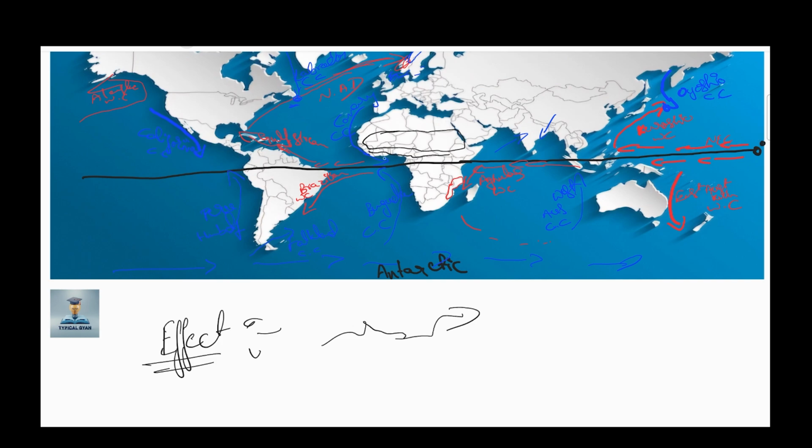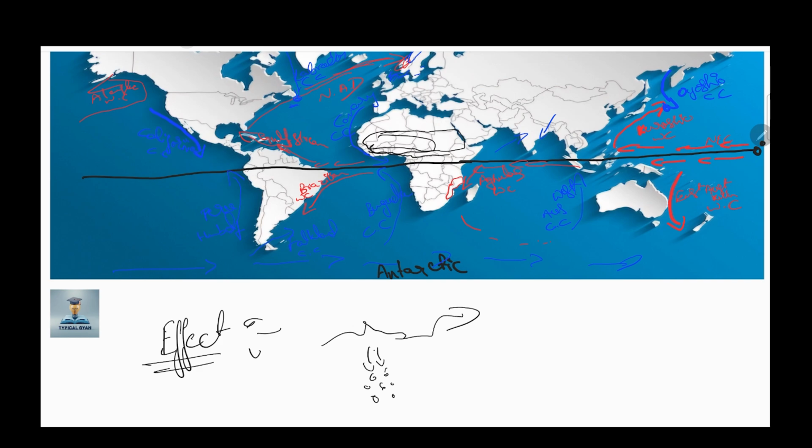Remember this: where a cold current passes, no rainfall occurs. So here the desert will form. The effect is that warm ocean current is helpful for rainfall. Warm ocean current brings rainfall, but cold ocean current causes the formation of deserts.